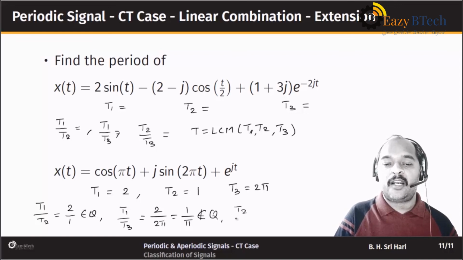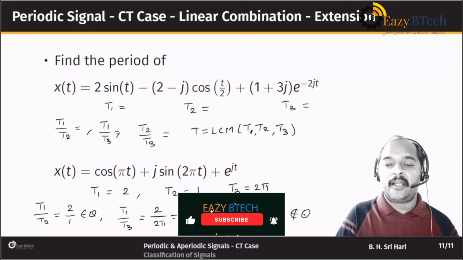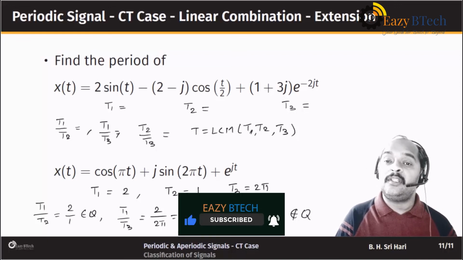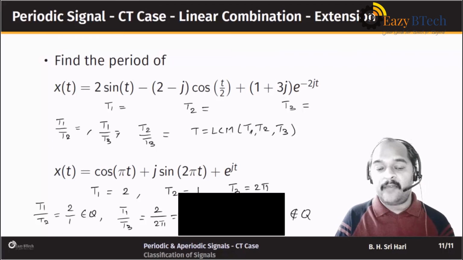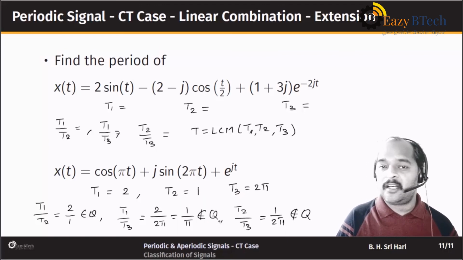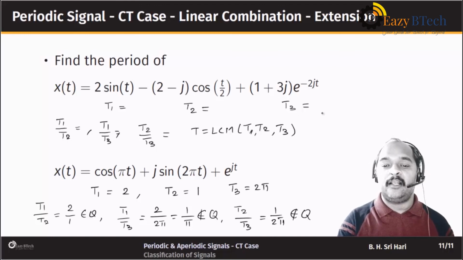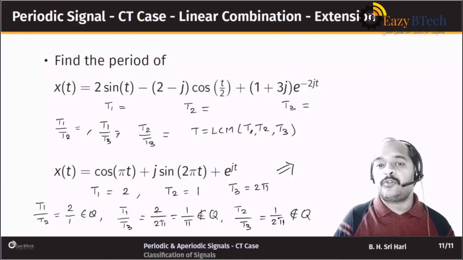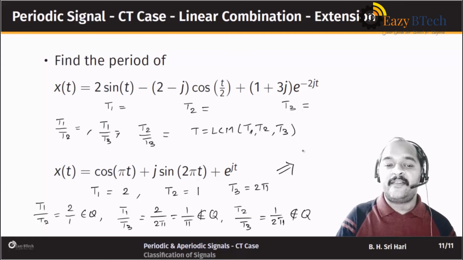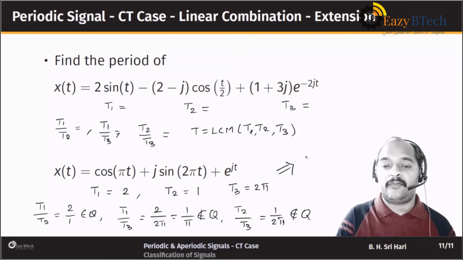Similarly, you can see that T2 by T3 is again 1 by 2 pi, which is not a rational number. So this implies what? Even if any one of the ratios is irrational, then we say that the whole signal is an aperiodic signal. Because we have got the ratios to be irrational, we say that the given signal x of t is not periodic.